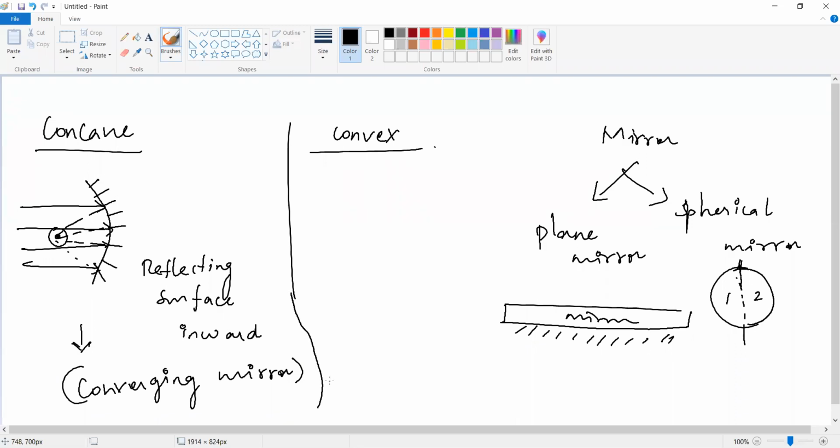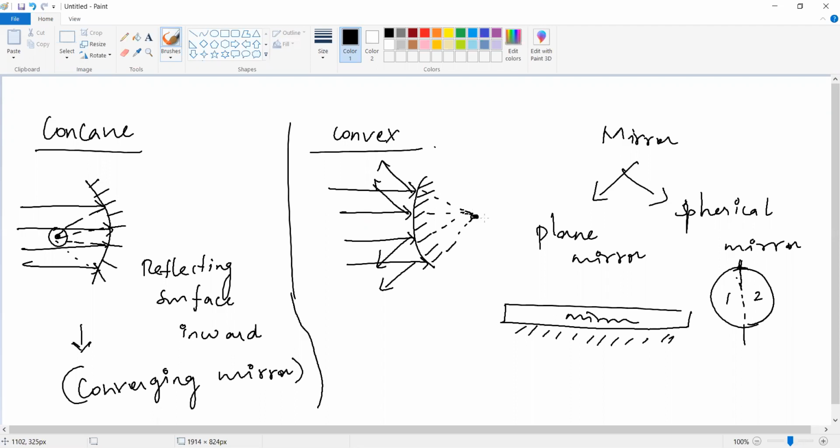So what will the mirror do? Outside is the non reflecting surface, and inward should be the reflecting surface. And convex is just the opposite to that. Inward is not a reflecting surface, but the outward is the reflecting surface. So all the rays are coming from the source and it is diverted like this, but it appears to converge in the backside.